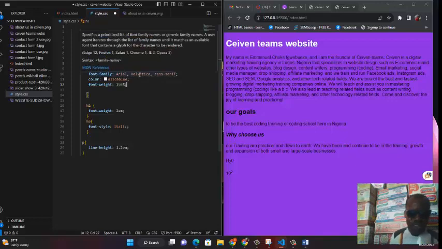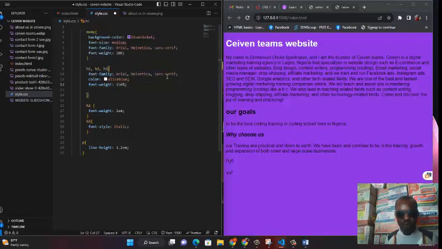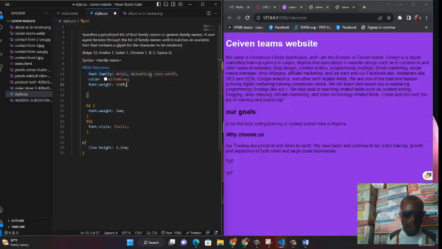Sorry, on that font, I forgot to explain something. I told you I'm going to explain this Arial, Verdana, and sans-serif. Why does it have to be many like this? Why is it good to choose as many as you can when you are programming? Remember, as a web developer, your goal is to develop a website when you don't know the system that somebody else is using. For example, I may be using Windows, another person is using Mac, another person is using Linux, and so on. Now, we are trying to develop a website that may run on all of these operating systems, okay? They are going to run on all of these OS.